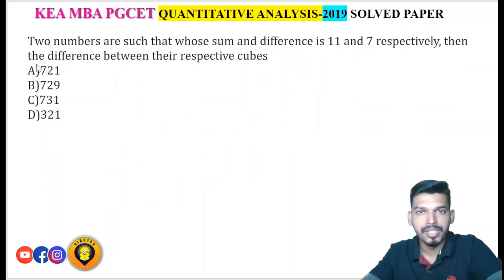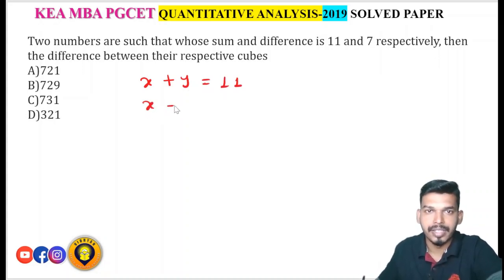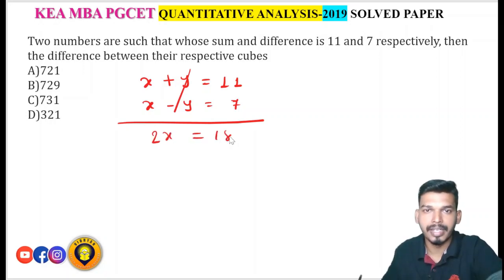Two numbers are such that whose sum and difference is 11 and 7 respectively, then the difference between their respective cubes. Let's suppose that two numbers are x and y. Their sum, that is x plus y, is equal to 11, and their difference, that is x minus y, is equal to 7. Okay, so now solve this linear equation. y and y will get cancelled. x plus x is 2x, 11 plus 7 is 18. So x value will be 9.